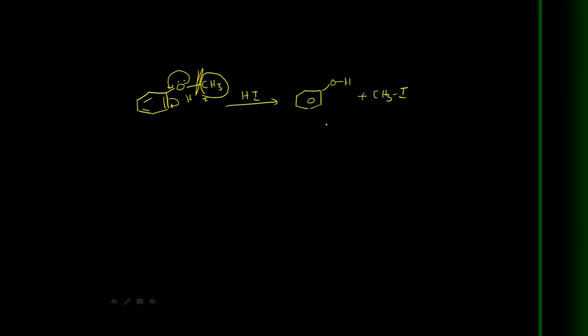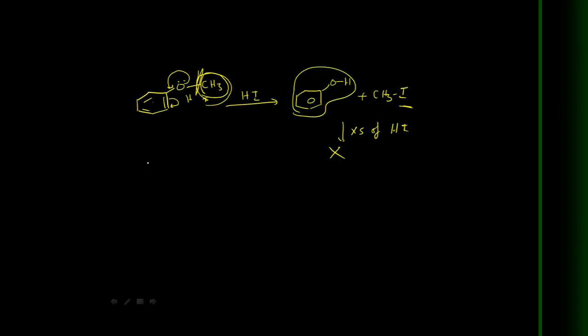So even here, adding excess of the HI, no reaction. That means your phenols do not react with HI. So whatever the group on this side, that is attached to the iodine. And always here phenol is the product.